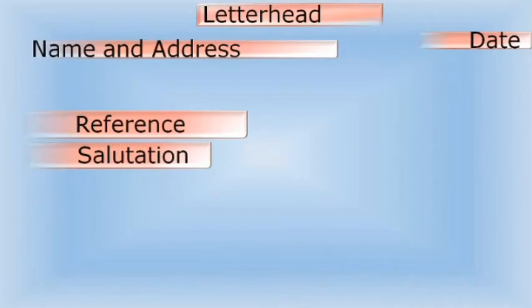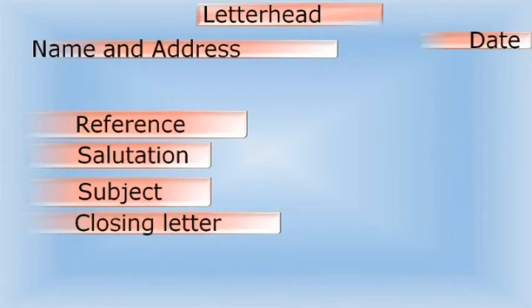Next is the salutation, which we have already discussed. If you do not know the person, use the formal one such as Dr. first name or Dr. last name. Next is the subject matter. There should be a single space and left justify for a modified block or block style letter, and one blank line between the paragraphs. The first paragraph should have a friendly opening and state the purpose of the letter, and subsequent paragraphs should support the purpose of the first paragraph.